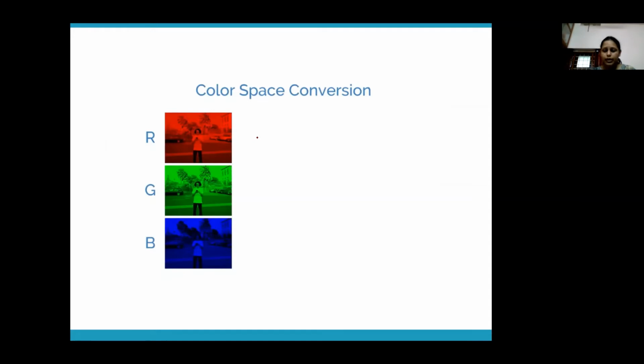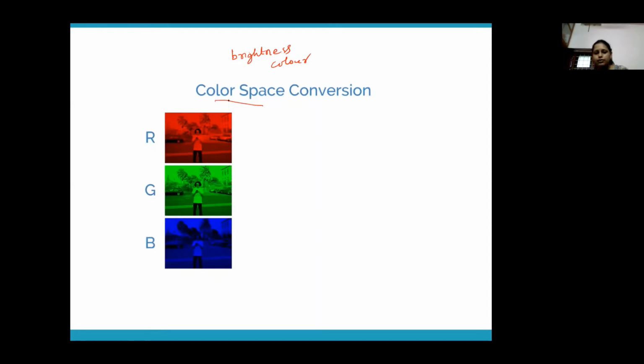What JPG does is use a characteristic of the human eye: it is more sensitive to brightness information than color information. A lot of color information your eyes will not be able to recognize, but if there is a change in brightness, your eyes will recognize it very quickly. So human eyes are normally more sensitive to brightness variation than color variation. That means what is actually done in JPG is a color space conversion.